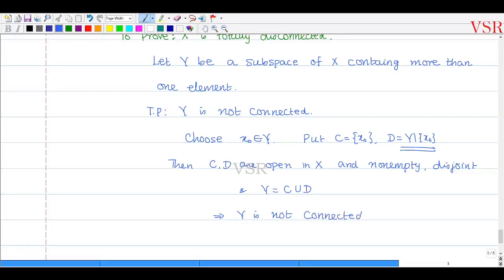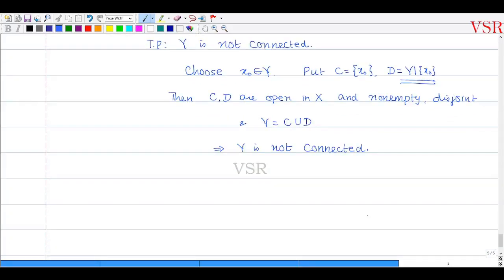What this means is that any subspace containing more than one element is disconnected.